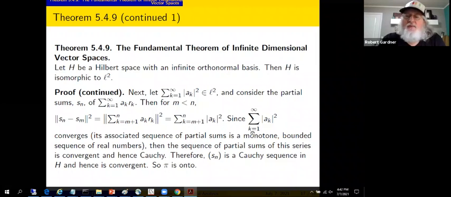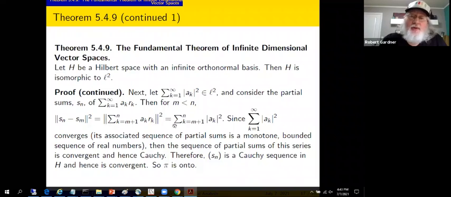Now, the sum from k equals 1 to infinity of the norms of the a sub k squared, the whole series, that converges. Right? That's how we started this conversation on this slide. It's an element of L2. So this series converges. So the sequence of partial sums of this series converges. Why? That's what we're looking at ultimately here.